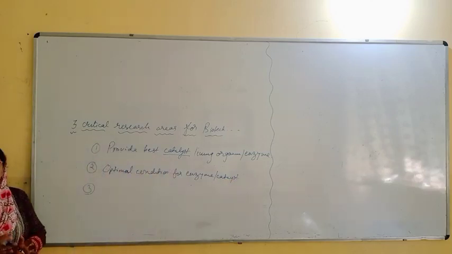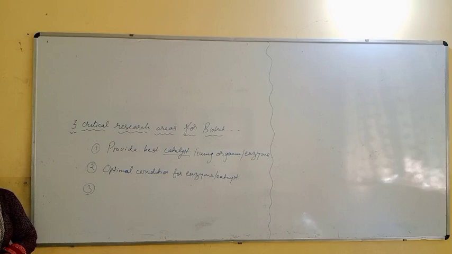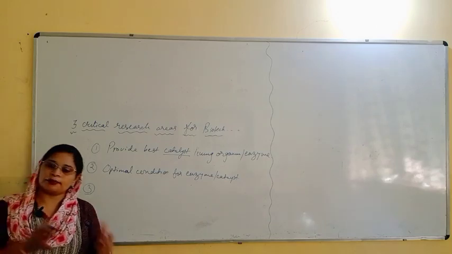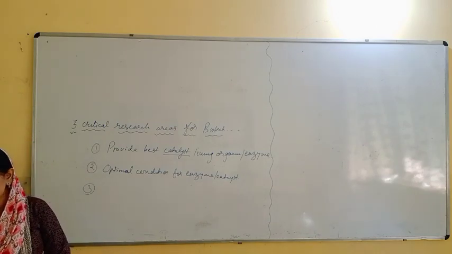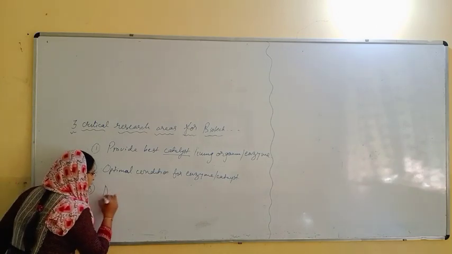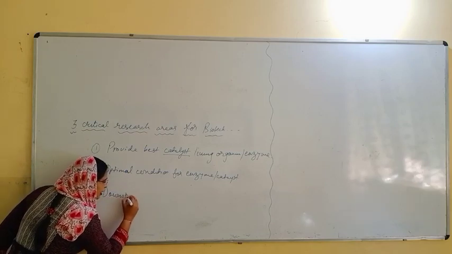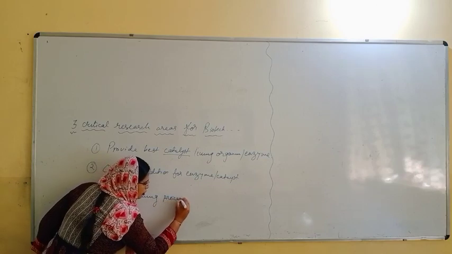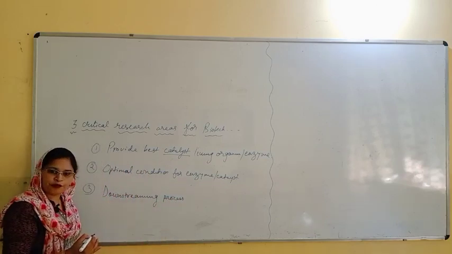And the third thing, which is most important, is the downstreaming process. In our earlier lecture, I have already explained the upstreaming and the downstreaming. The third point is the downstreaming process, which leads to the purification of proteins.